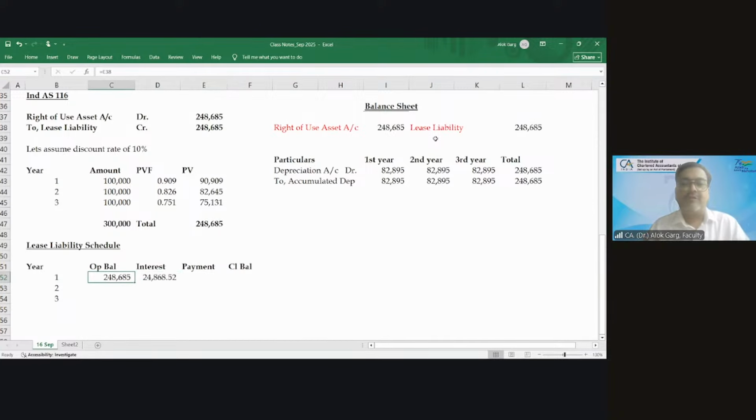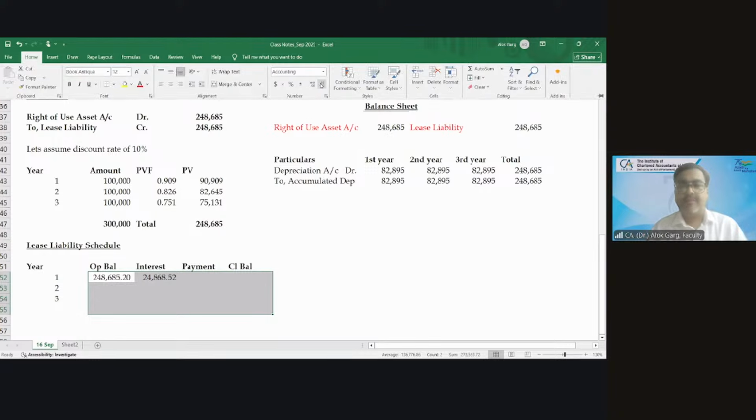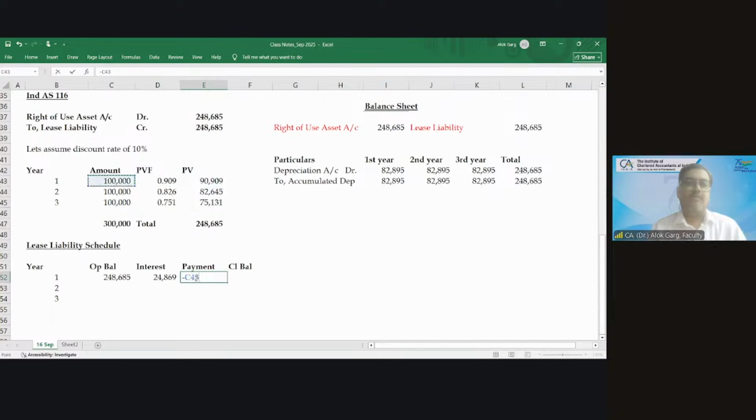In the first year, at the end, you will make a payment. How much payment in the first year? 1 lakh rupees. What is your closing balance? Your closing balance is 248,685 plus 24,869 minus 1 lakh. Now this will become your opening balance. This is the interest, this is the payment, and this is the closing balance.